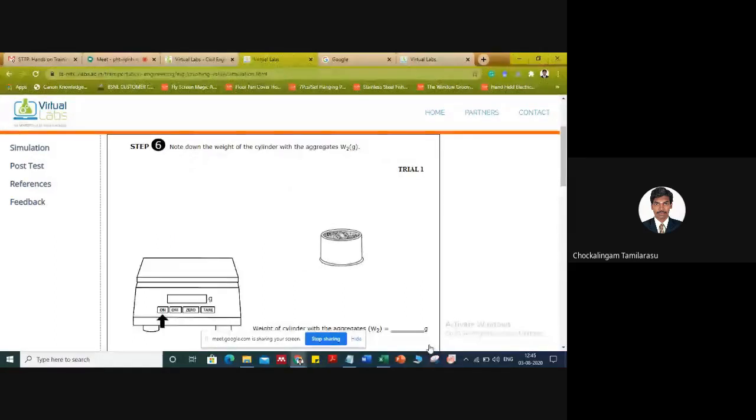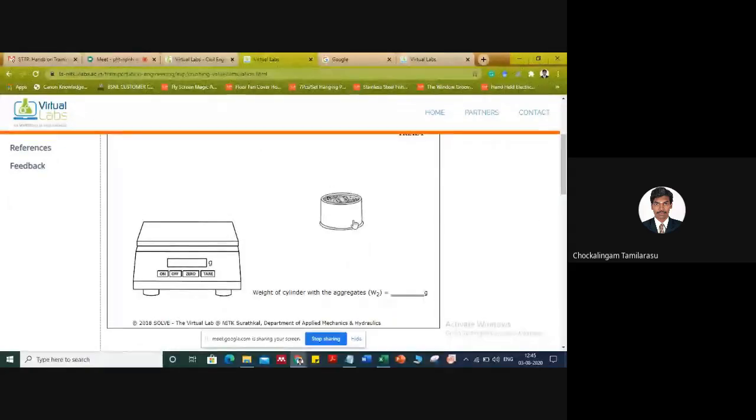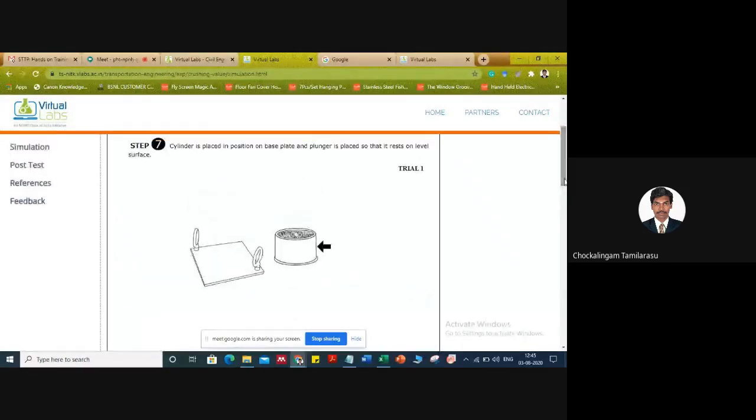Then note down the weight of the cylinder. Initially we measured the empty weight of the cylinder. Now we need the amount of aggregate inside the cylinder, so we're going to measure the weight once again along with the aggregate. You have to switch on the machine, then tare it, and place the cylinder on the weighing balance. It is recorded as 3343, automatically taken by the website. The weight of the cylinder with aggregate is W2. W2 minus W1 will give you the weight of aggregate inside the cylinder. Now we're going to take the apparatus to the CTM machine.